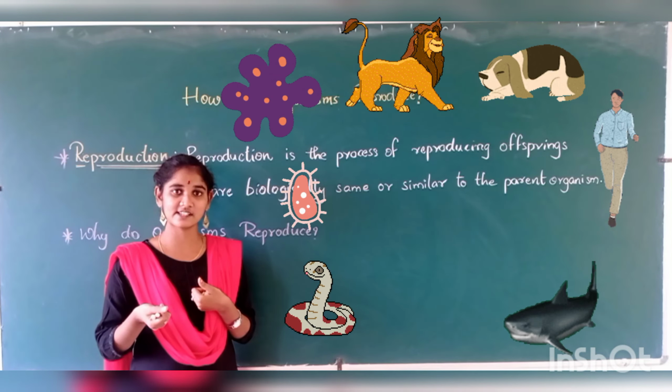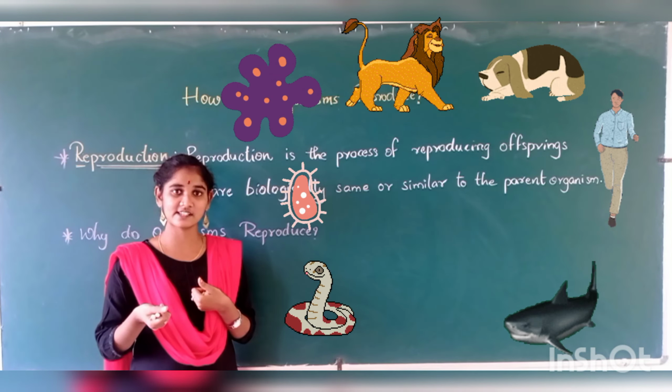To all these living organisms, we refer to the word organism. All living organisms reproduce, not just one. Those who have life are reproducing something. They are reproducing the same offspring. That we'll understand now. Now let's understand what is meant by reproduction.